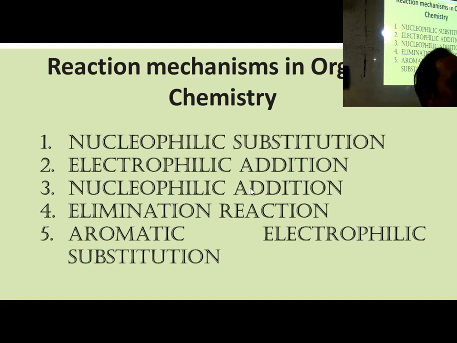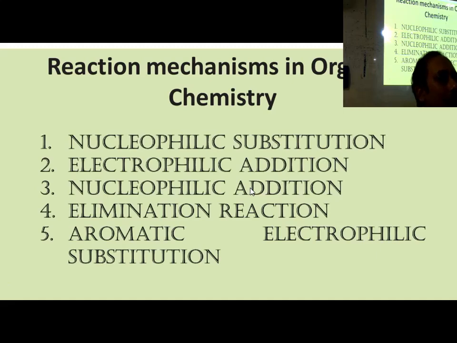Now, nucleophilic addition. Nucleophilic addition will be wherever there is an uneven electron cloud. Even electron cloud is in ethylene, propene, butene, butadiene. These are called even electron cloud. Why? Because if you analyze the molecule, the electron density is uniformly distributed. Isn't it uniform? CH2 double bond CH2. It's uniform electron density, just in the middle. It is not displaced to the left side or right side. Throughout there will be electrons, but the electron density is maximum in the middle. That is called uniform electron density.